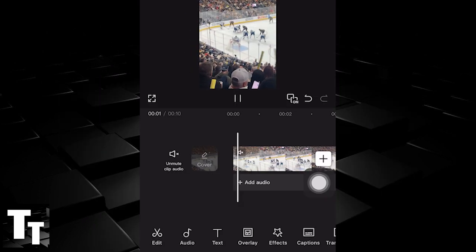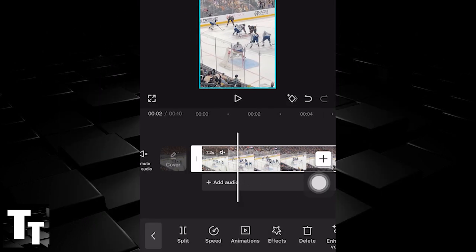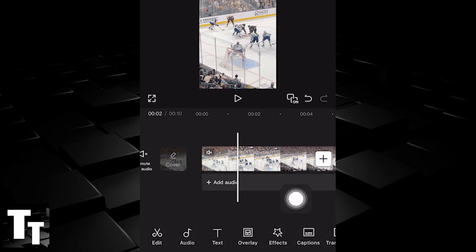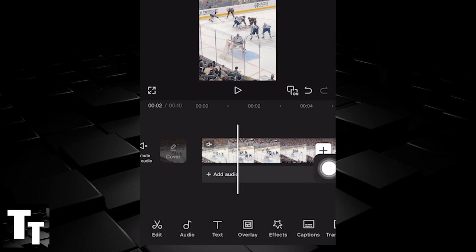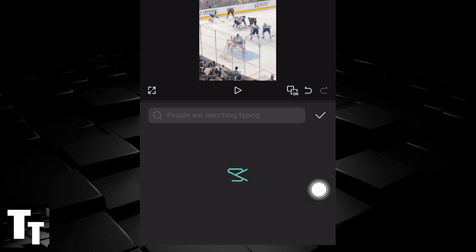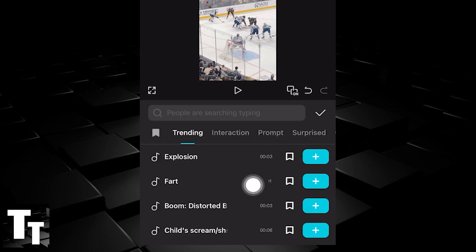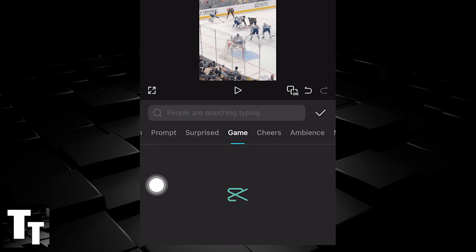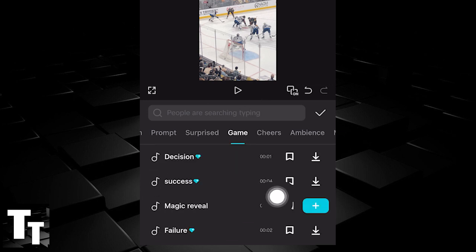Assuming you want to add a game sound effect to your video clip, here it's not selected, but now that it is deselected, go to the bottom left-hand screen and click the option Audio. Beneath Audio, scroll to the right until you see the option Sound Effects. Beneath Sound Effects, scroll to the right and you see the option Game. This is CapCut Mobile's free game sound effects.